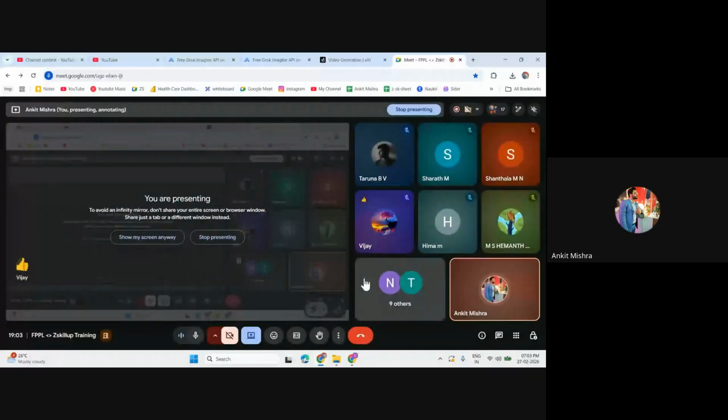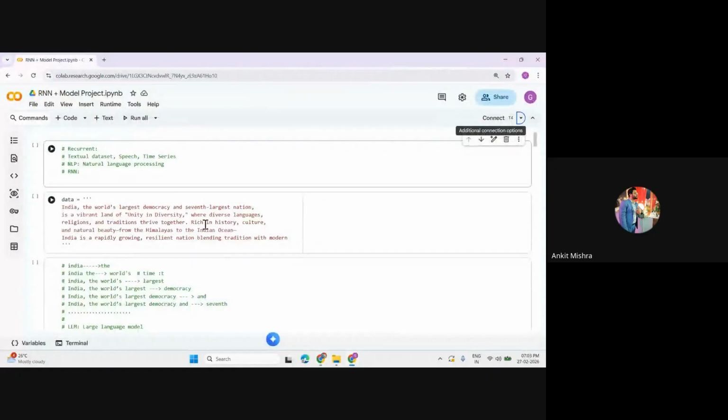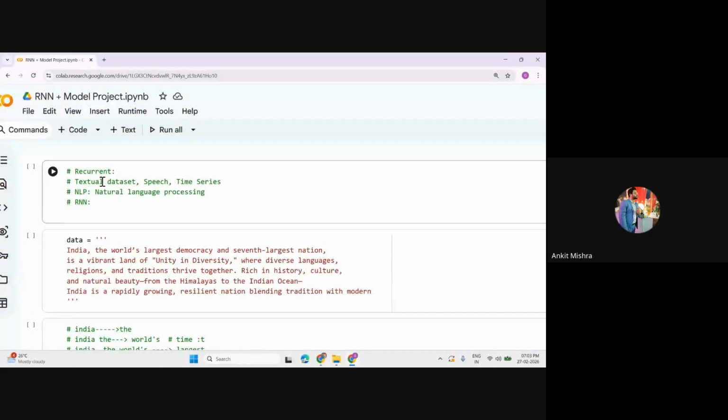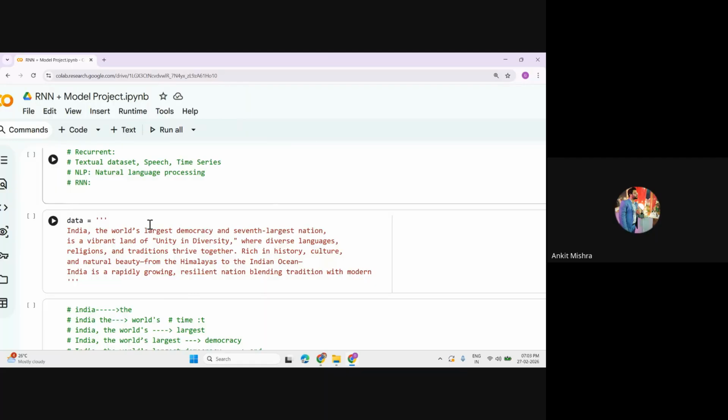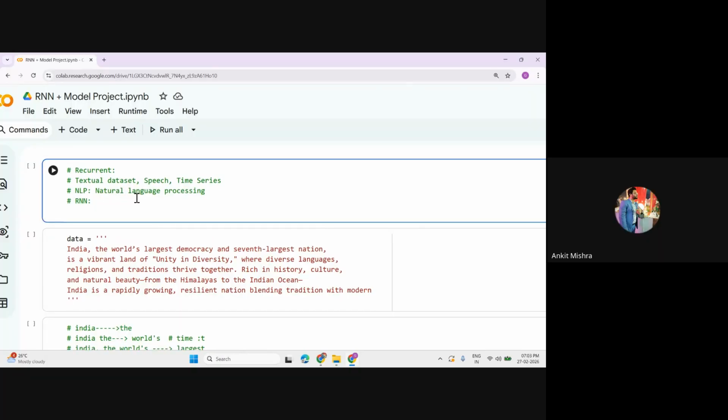Okay. So class, let me open the same notebook that we were discussing yesterday. Yesterday we started this project that was completely based upon the RNN, the recurrent neural network. The objective of the project was to build a model that takes movie reviews, based on the IMDb reviews, and classifies whether the given review is a positive or a negative sentiment. So let me give you a quick recap. We have started with this one.